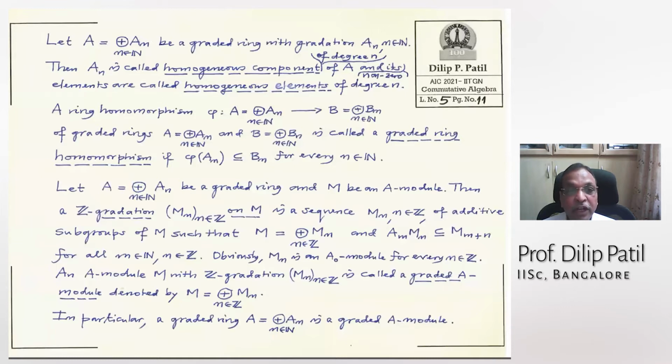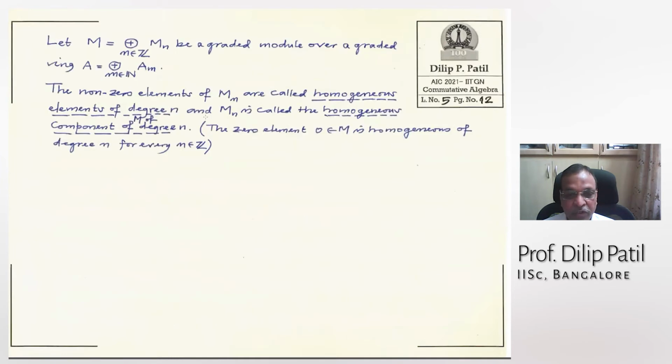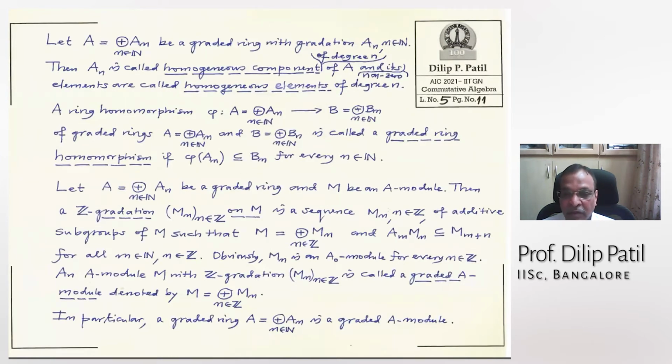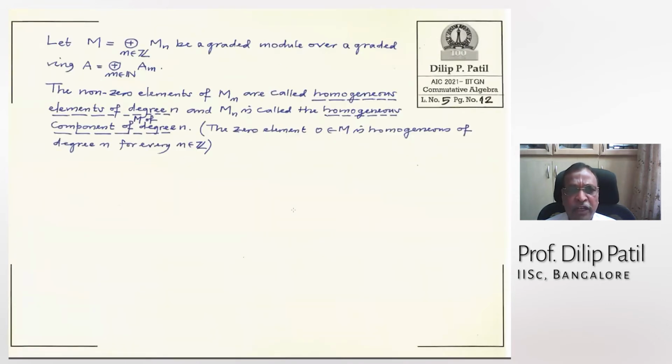Sometimes it is also convenient to make the graded ring Z-graded by putting the negative components to be 0. Then you don't have to write 'n is in Z' and so on in the notation. So this is a standard way of writing, you will see. In the beginning I tried to write it, but maybe my hand might have slipped somewhere, so just check carefully. If you have a graded module or a graded ring, then the non-zero elements of M_n are called homogeneous elements of degree n. M_n is called the homogeneous component of degree n.